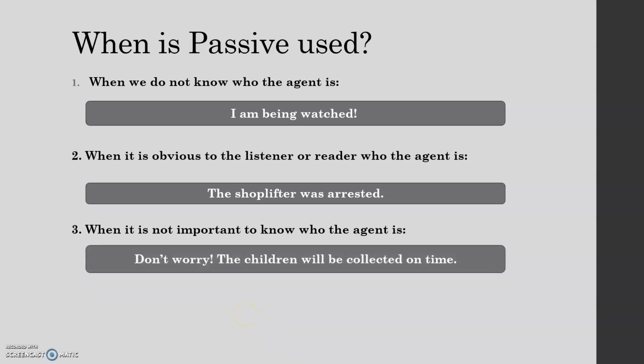Number three, when it is not important to know who the agent is, we have a sentence like this. Don't worry, the children will be collected on time. It really isn't important who's going to collect the children. All we really want to know about and to be sure about is that the children won't be stuck. Someone will pick them up.